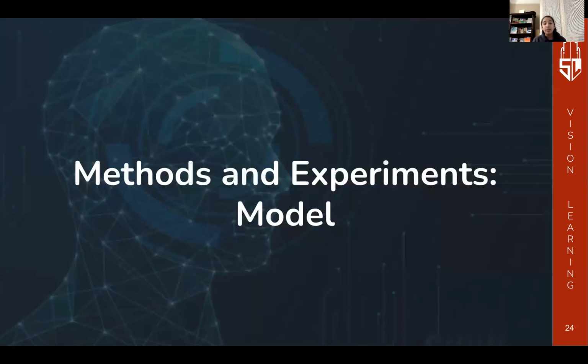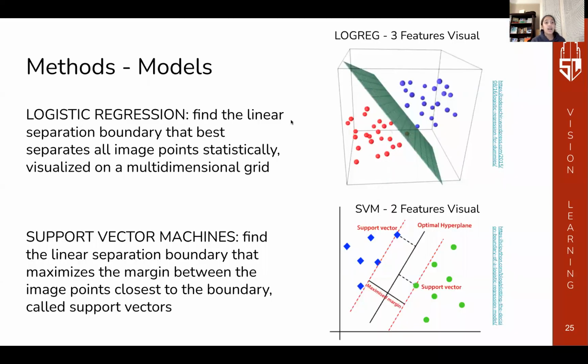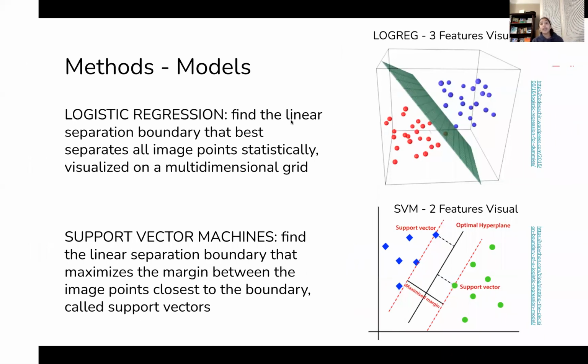So this is the methods and experiments from our model team. Implementing and tuning logistic regression was the main goal of the model group. Given n features extracted from satellite images, the goal of logistic regression is to find the linear separation boundary that best separates all the image points statistically, visualized on an n-dimensional grid in 2 classes, high poverty and low poverty.